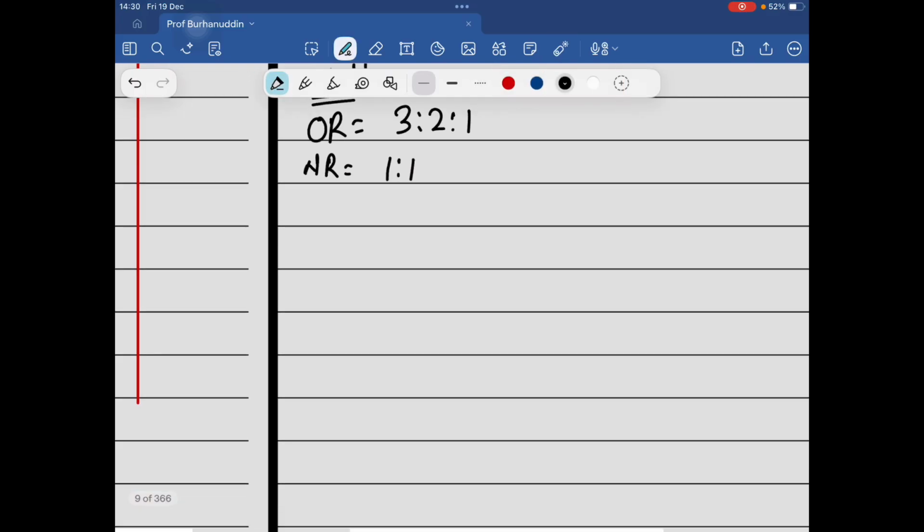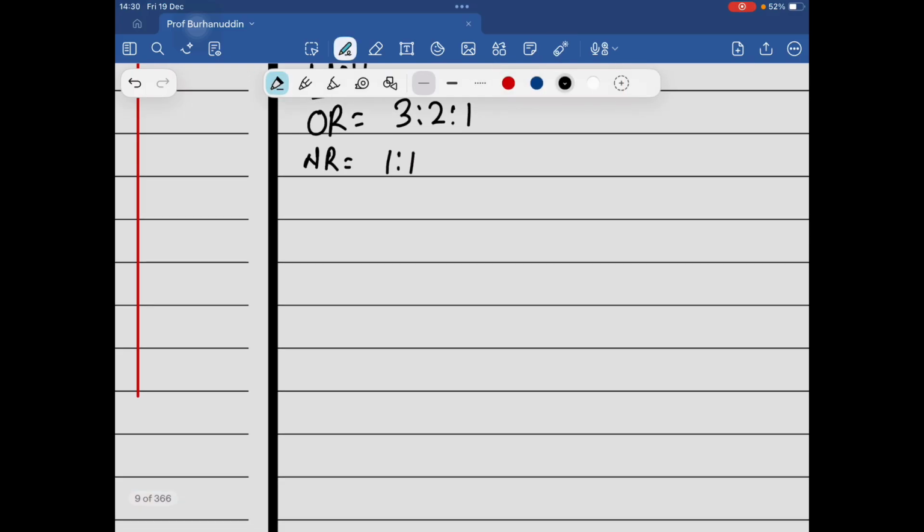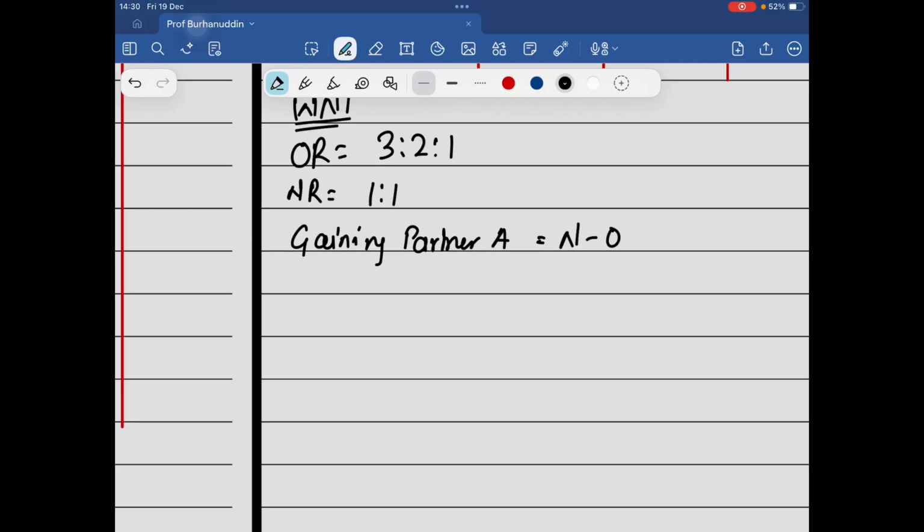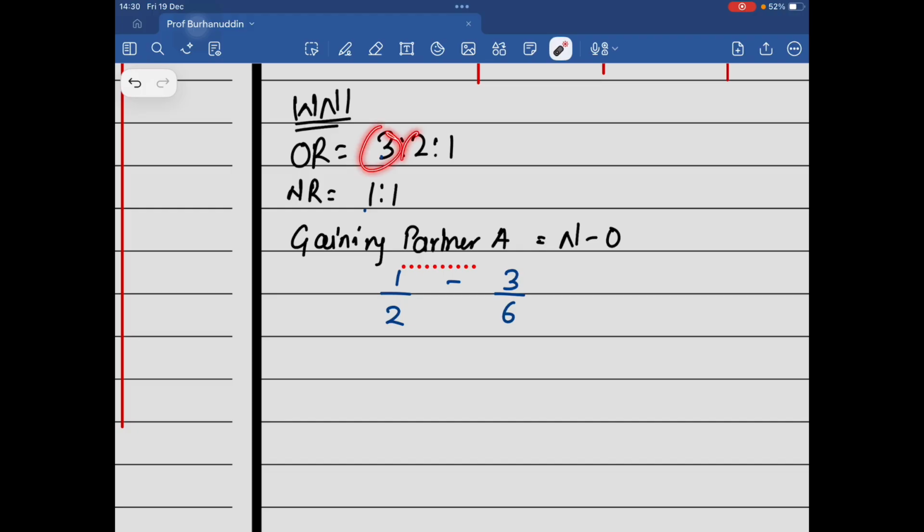First things first, let's talk about the gaining ratio: new ratio minus old ratio. So the new ratio is half. And earlier, A used to get 3 by 6, since 3 plus 2 plus 1 is 6.